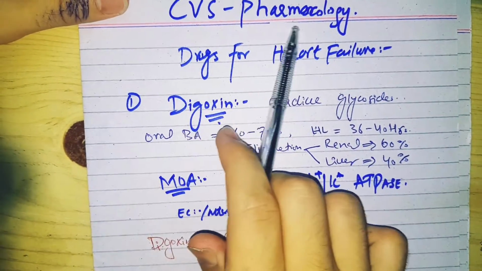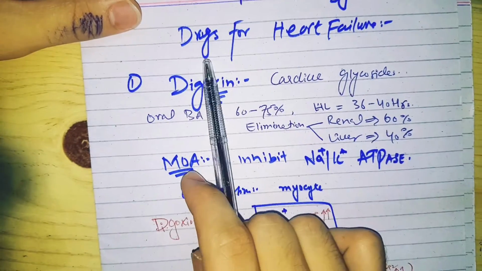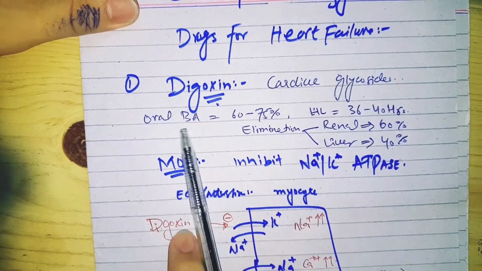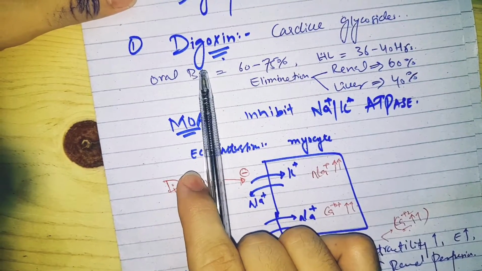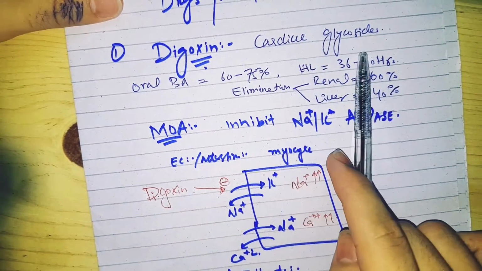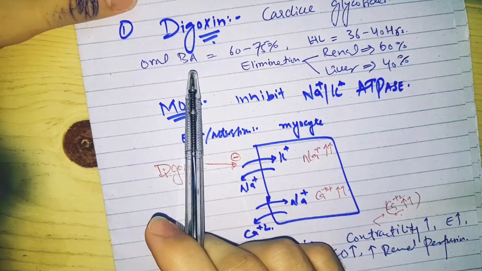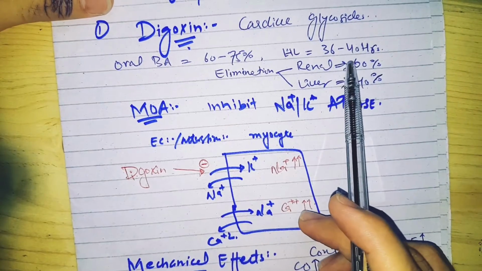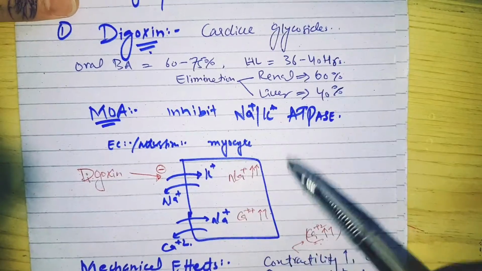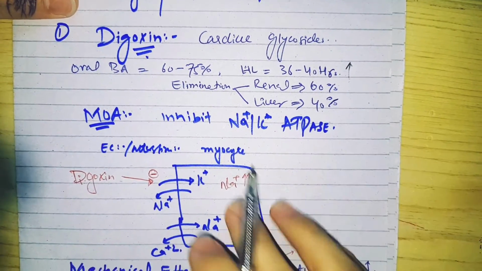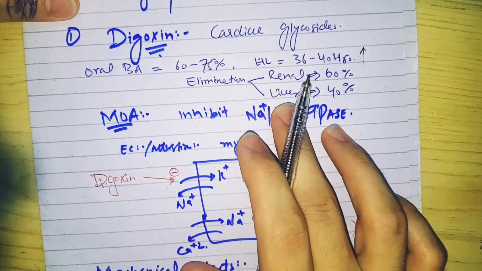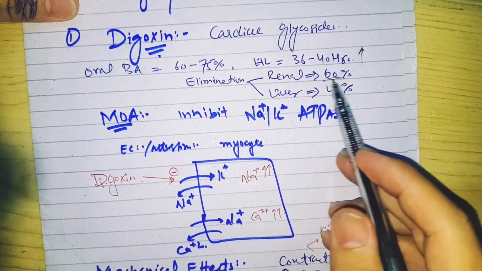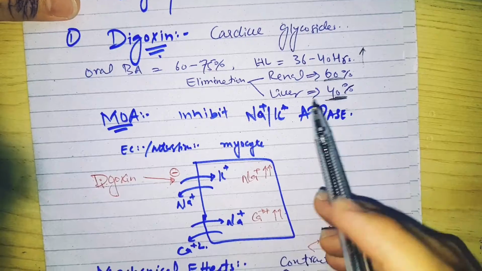This is the CVS pharmacology section and we are studying the drug for heart failure. The drug today we are going to study is digoxin. Digoxin is a cardiac glycoside. Its oral bioavailability is 60 to 75%, half-life is 36 to 40 hours, which is a very large half-life. Elimination is through renal as well as hepatic routes. The renal elimination is 60%, while that of the hepatic is 40%.